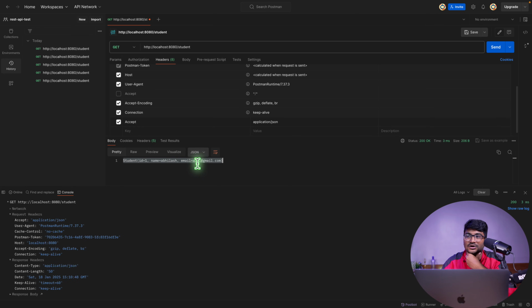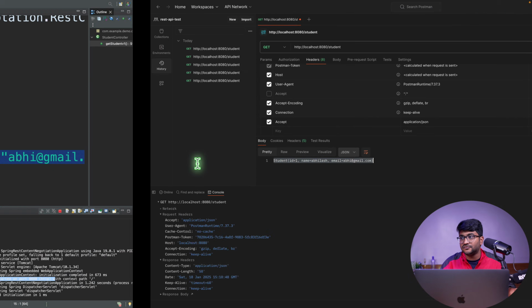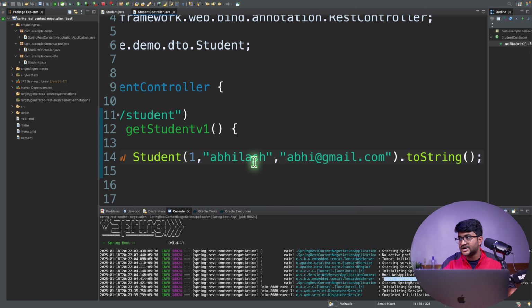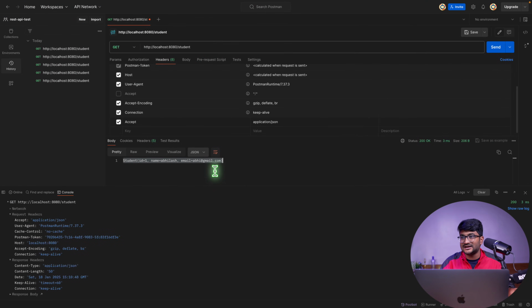And this doesn't look like JSON. This is not the object representation for JSON. Maybe Spring Boot has some default support for JSON, so it somehow converted the student object to JSON and gave it back to us. Right now, let's not talk about JSON, because maybe Spring Boot has some default support for JSON.